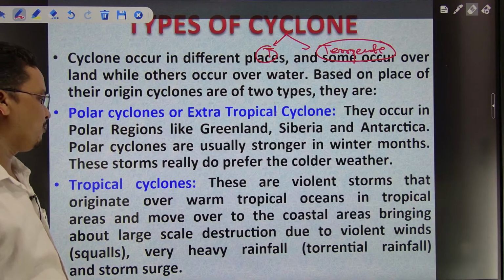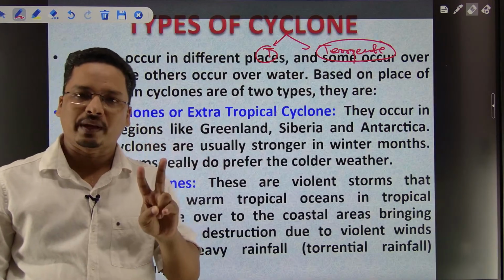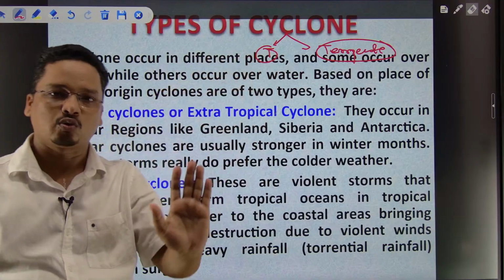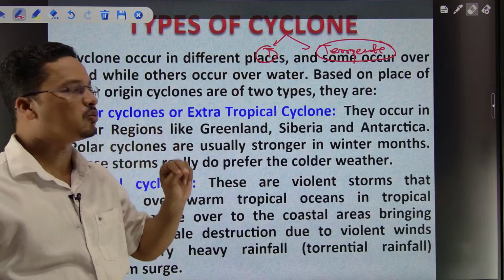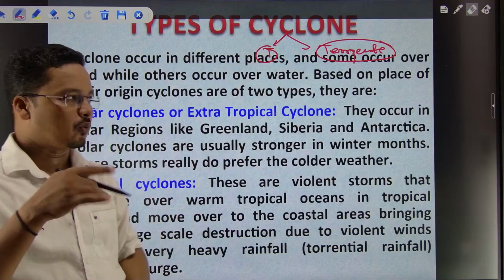Now, as I said, cyclones are of two types. First of all, I will not go into tropical cyclones or temperate cyclones yet. Simply, a cyclone is of two types: one is tropical, one is temperate.